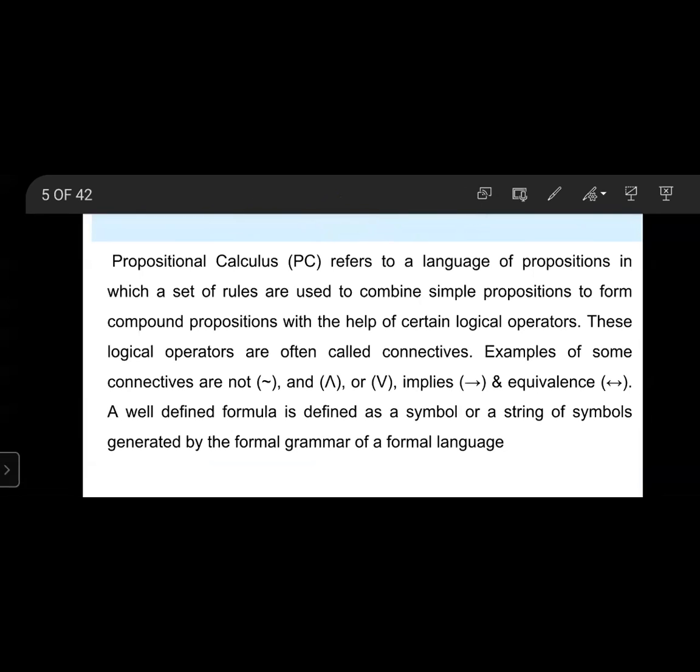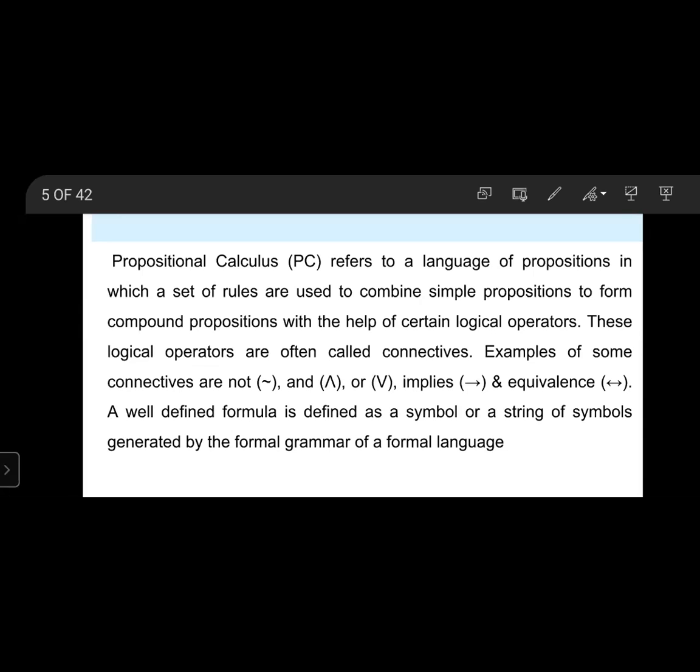These logical operators are often called connectives. Examples of some connectives are not, and, or, implies, and equivalence. Not, and symbol, or symbol, implies, equivalence.